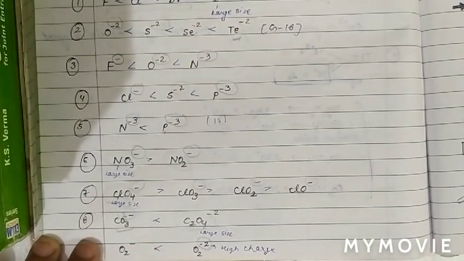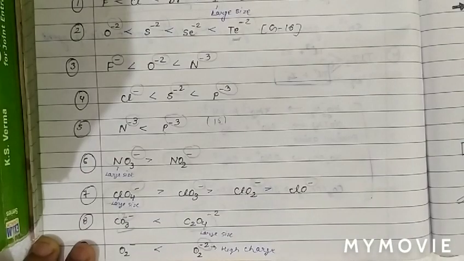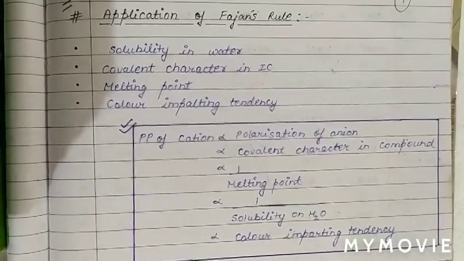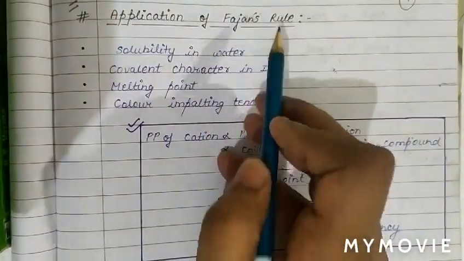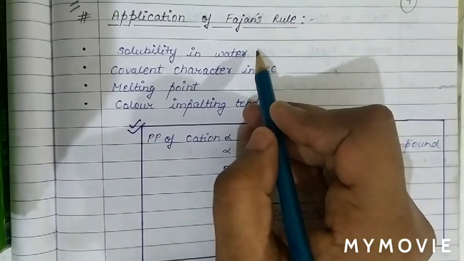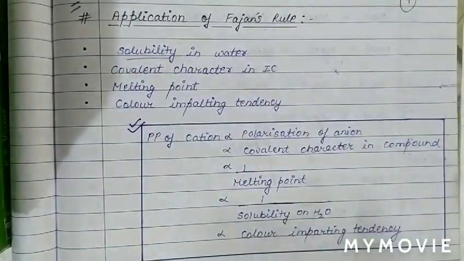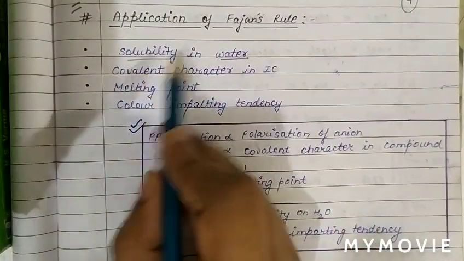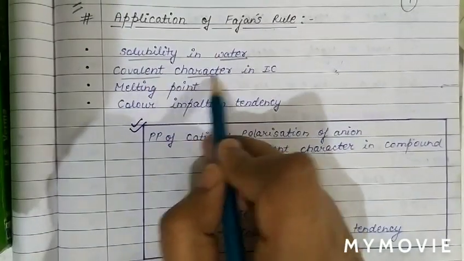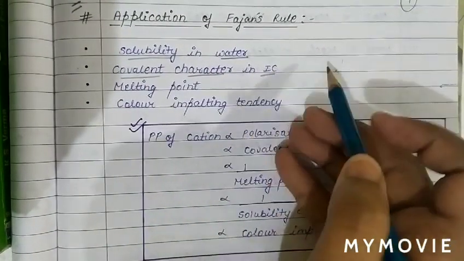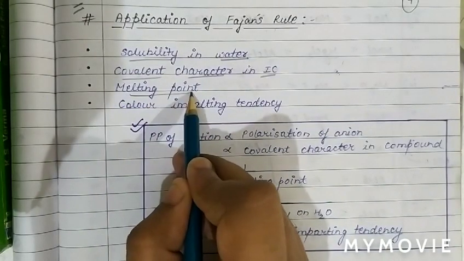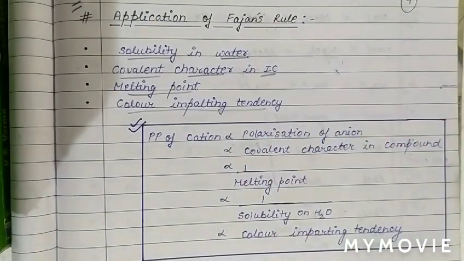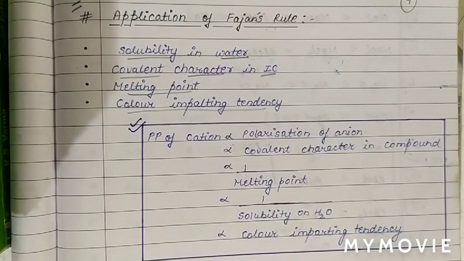Now we will see the application of Fajans rule. See, what are the applications of Fajans rule? By using Fajans rule, we can discuss the solubility of compounds in water. Also, using Fajans rule, we can discuss covalent character in ionic compound. Also, by using Fajans rule, we can compare the melting point. Also, we can compare color imparting tendency. So, color imparting tendency also we can discuss on the basis of Fajans rule.